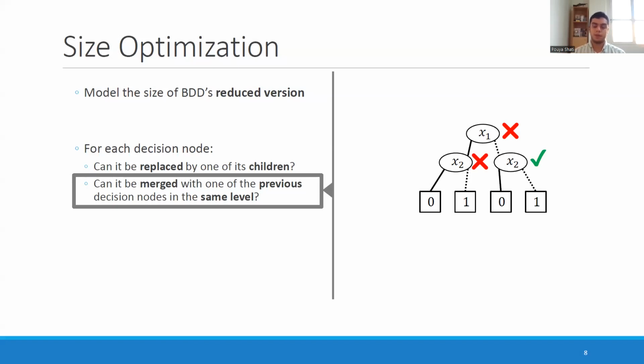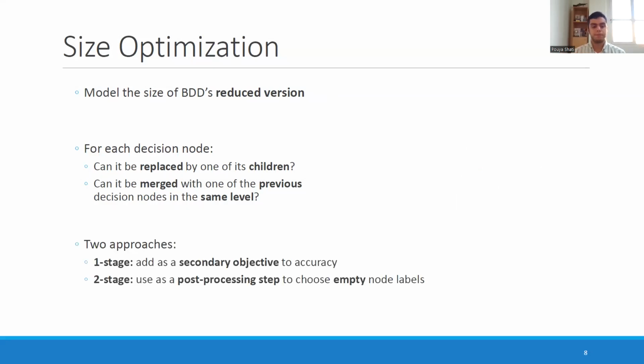So the size of the reduced version that we get in the end is the number of decision nodes that have the answer no to both of these questions. And that's how we encode the size optimization objective. And once we encode it, we can use it in two ways.